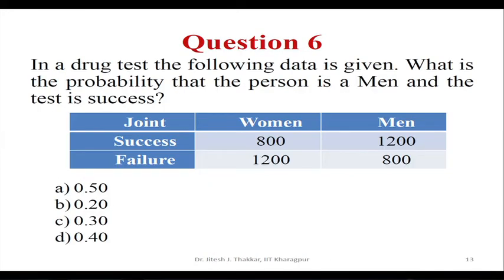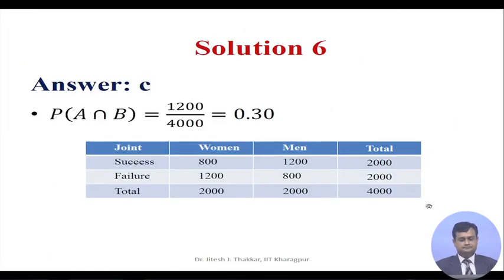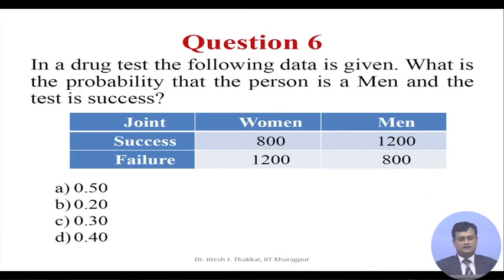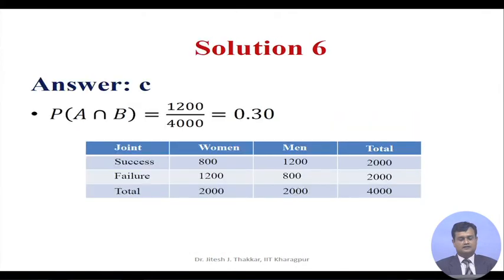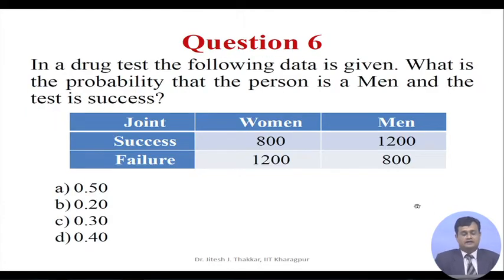Question 6. In a drug test, the following data is given, and once again I am raising a question: what is the probability that a person is a man and the test is a success?